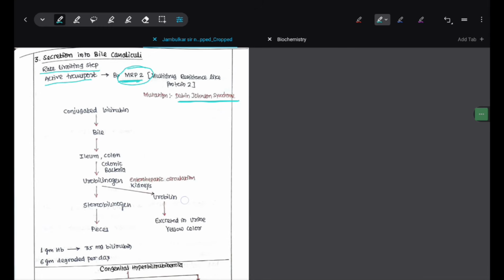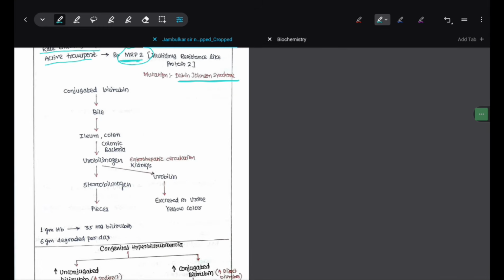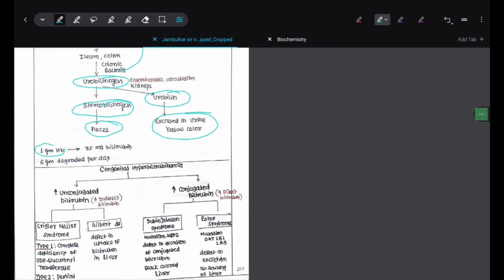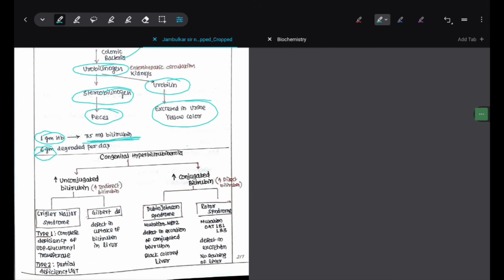Now conjugated bilirubin enters the bile and reaches the ileum and colon. Colonic bacteria act on this and convert conjugated bilirubin to urobilinogen. Then this urobilinogen is converted into stercobilinogen and passes into feces. Some urobilinogen also goes into the kidneys to form urobilin, which is excreted in urine and provides yellow color to the urine. Per day, 1 gram hemoglobin generates 35 milligram bilirubin, and per day 6 gram hemoglobin is degraded.